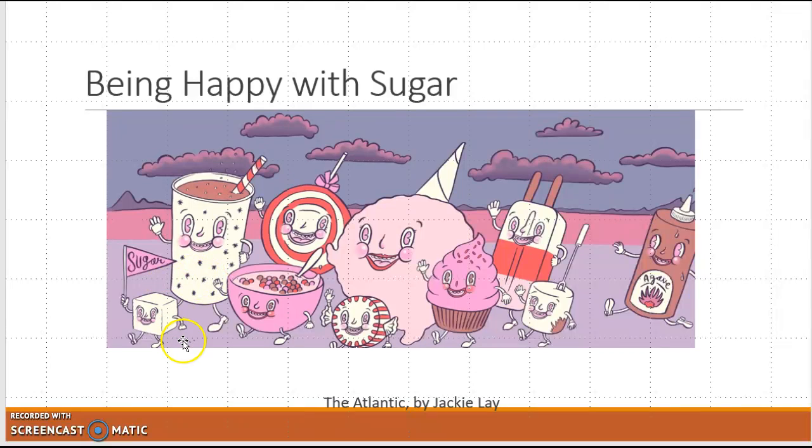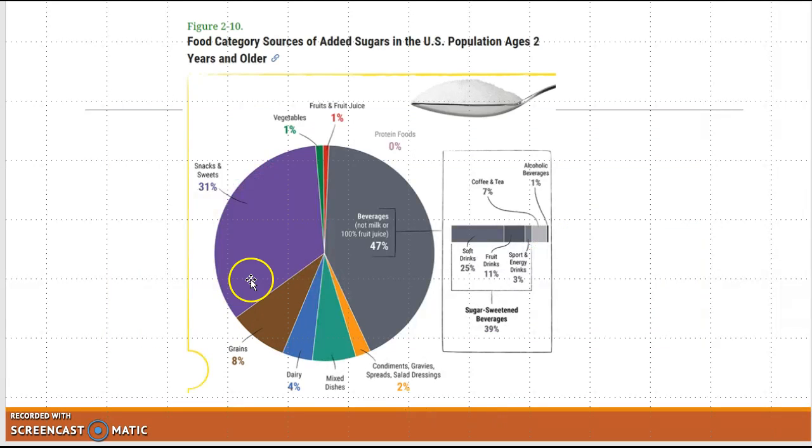Then we were just ending with this being happy with sugar. So that's one of our downfalls in this country, is we do drink and eat a lot of sugar. The biggest components of our diet that have sugar are snacks and sweets and beverages. It says not including milk or fruit juice, but I think of fruit juice as being a pretty concentrated simple sugar source. So you can see those are the two areas where we mostly get our sugar.